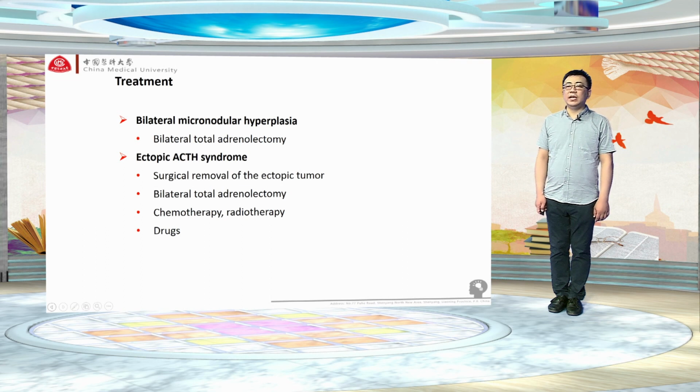And for ectopic ACTH syndrome, we can use surgical removal of the ectopic tumor, and sometimes if we cannot cut the tumor, we can do bilateral total adrenalectomy. And chemotherapy and radiotherapy sometimes can also be used, and we can use some drugs for them.